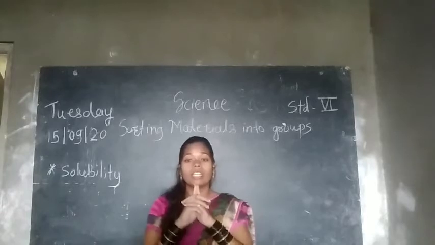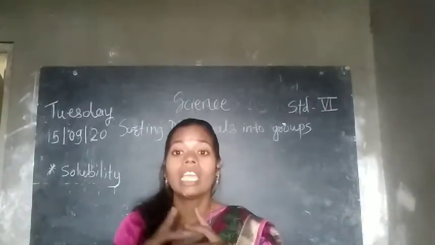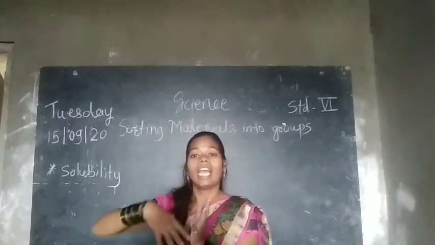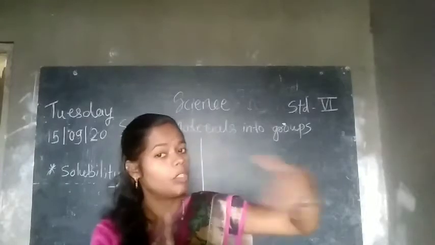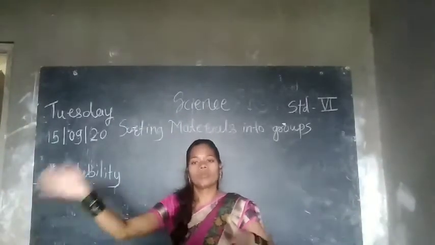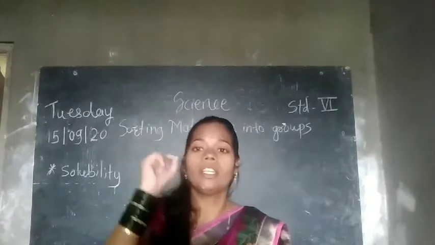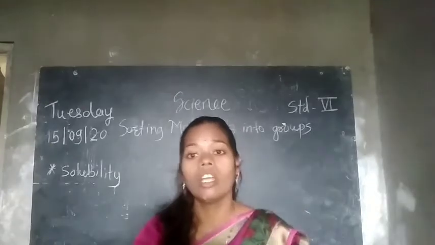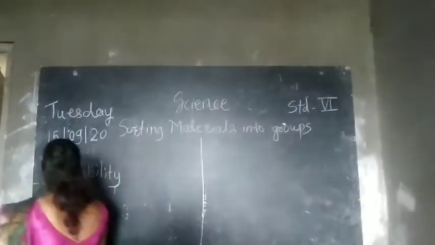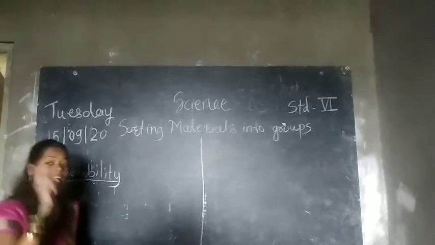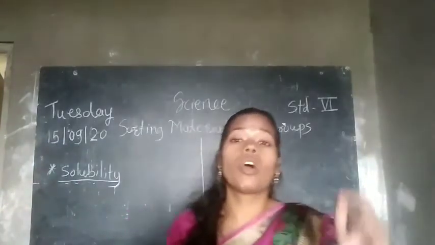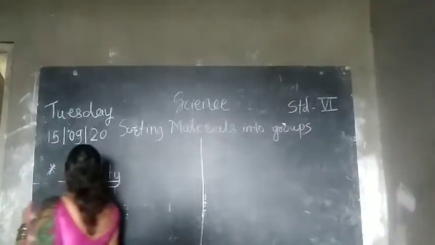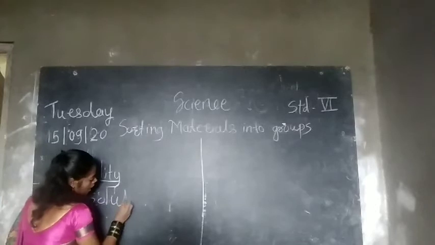So what happens when it comes in contact with water? It dissolves. Dissolved means they completely mix and we cannot separate which one is water, which one is salt, which one is sugar. This quality of that particular material is called solubility. And the substances which dissolve in water after mixing are called soluble.